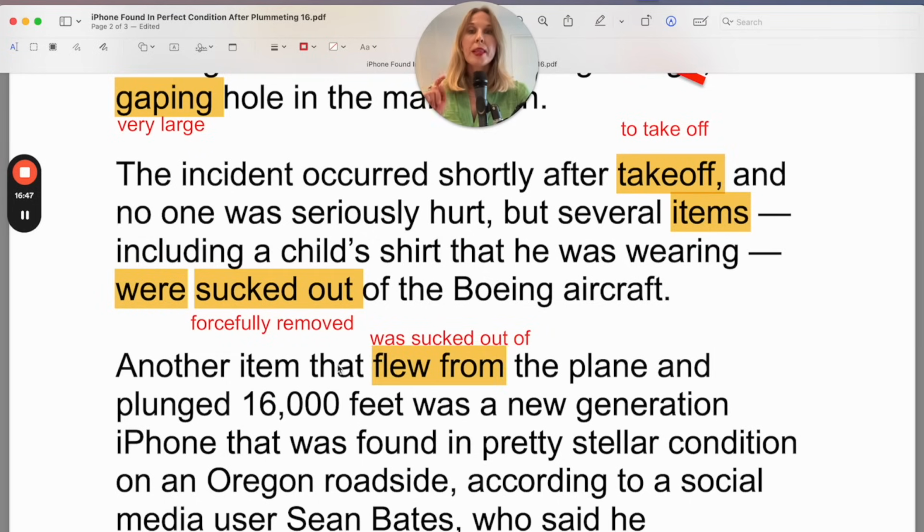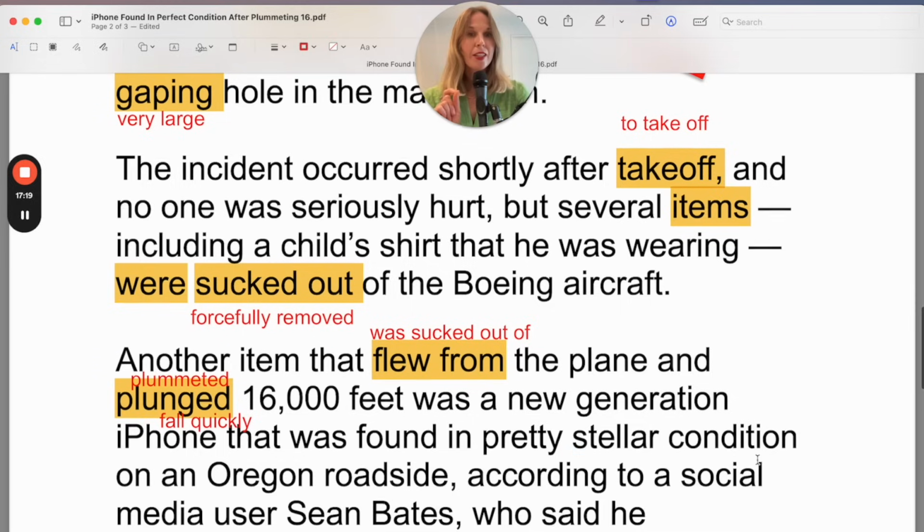Another item that was sucked out of the plane and plunged. So here, before we have "plummeted," which means fell quickly. "Plunged" is another way of saying to fall quickly. Plunged 16,000 feet. Remember that they're both verbs and they're conjugated in the past simple. And plunged 16,000 feet was a new generation iPhone that was found in pretty stellar condition.